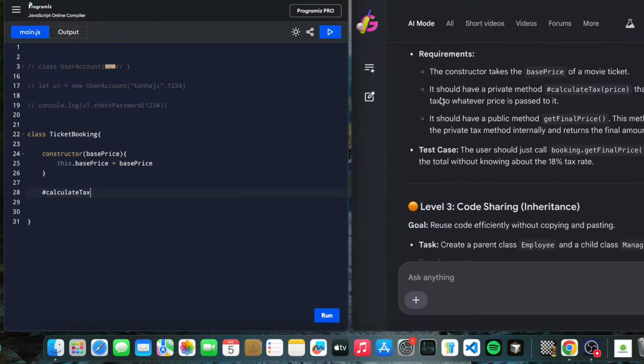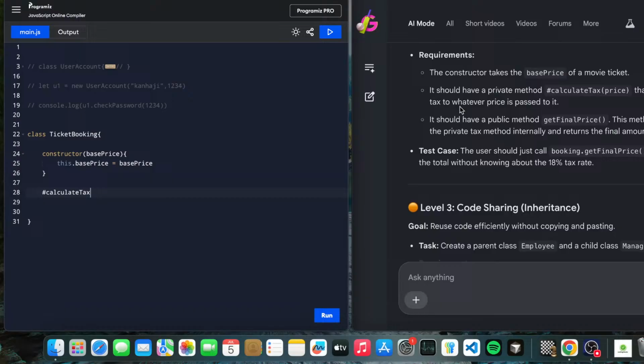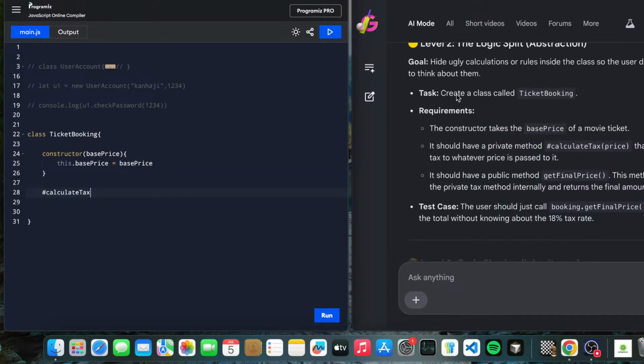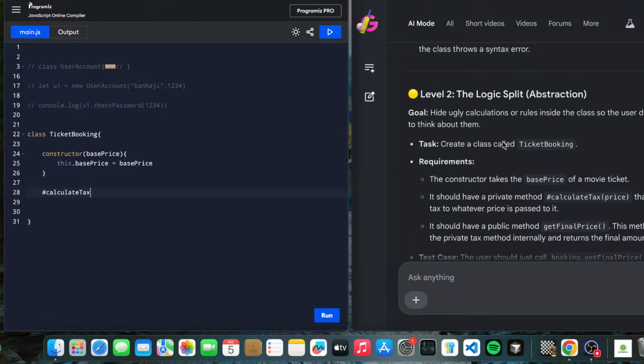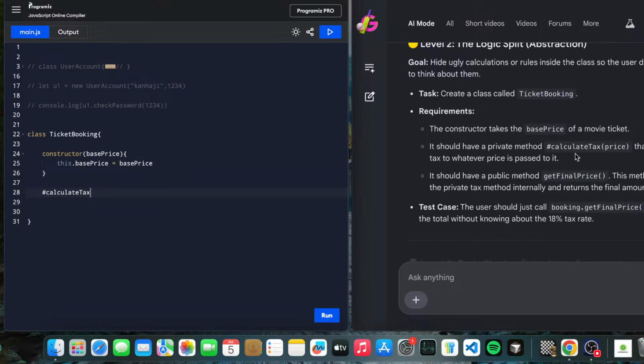What we are having now: requirement, calculate tax. What it is about: we got a base price, and calculate tax. So here we are back again. We have a price, calculate tax, price adds the 18%. It should have a private method #calculatePrice, and add 18% tax to whatever price is passed to it. Okay, we have to calculate 18% tax.